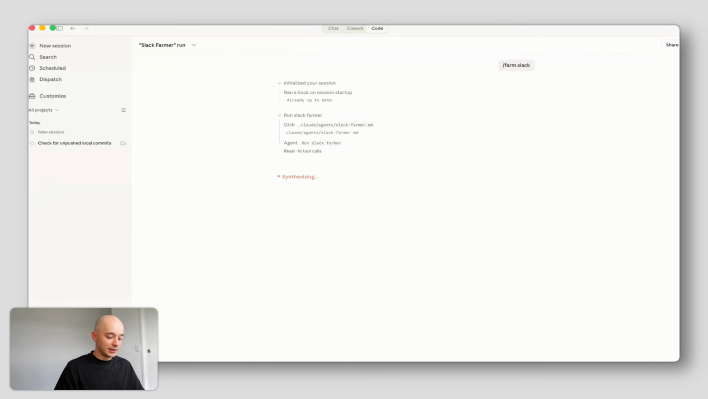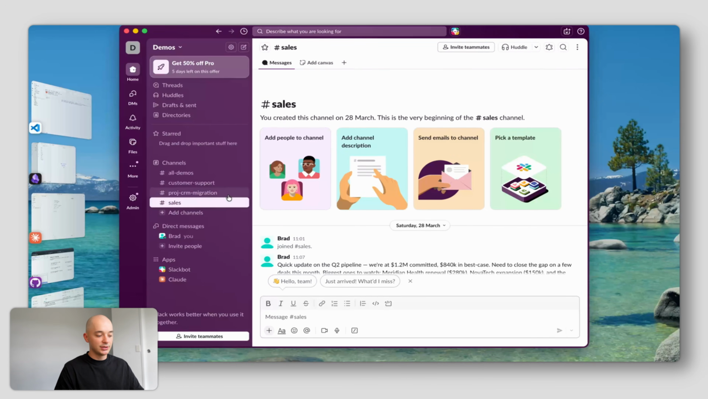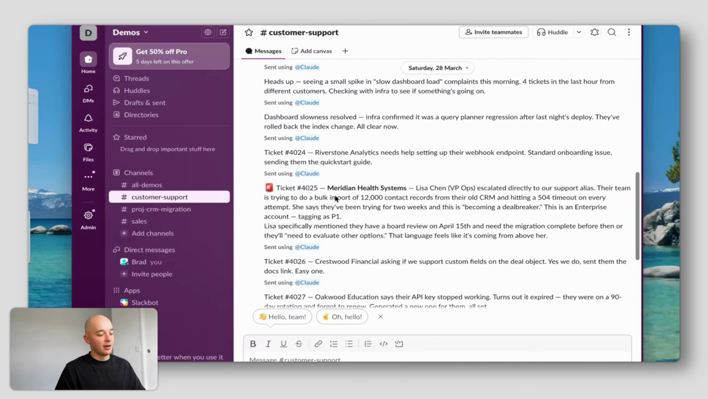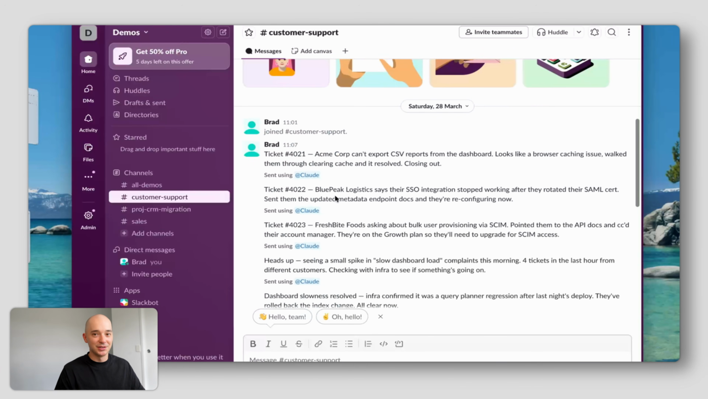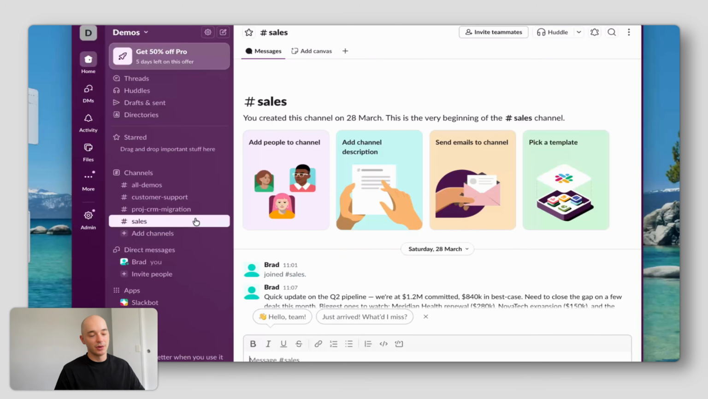I'll give you a look inside of my demo Slack that I've set up. I have a few different channels for sales, a CRM migration, and customer support. And I've been talking to myself in here a little bit just to fill it with some test data. There's a bunch of noise in here, and each of these channels has a little bit of key information about Meridian that the second brain and these context farmers will find and weave into one narrative.